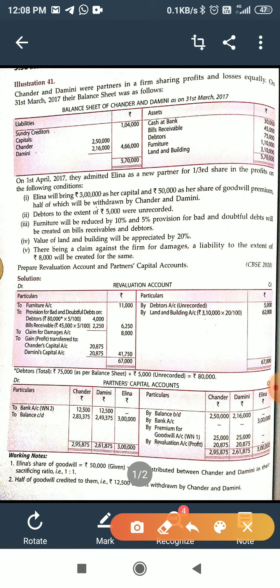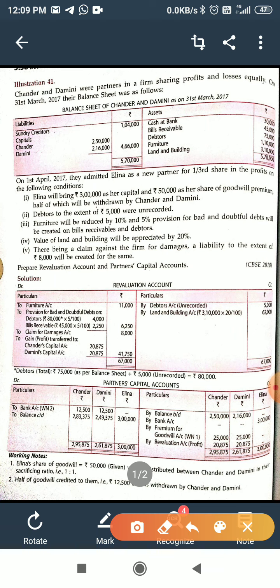Now in this adjustment, assets are increased, and all types of assets that are increased are entered on the credit side.